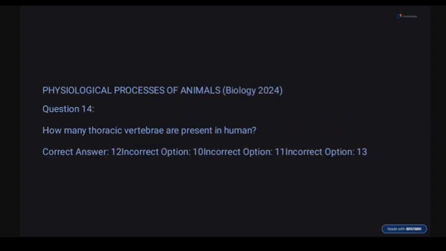So moving on, question 14. How many thoracic vertebrae are present? We have 12, 10, 11, 13. So the correct option is 12. Human beings have 12 thoracic vertebrae. That's T1 to T12.